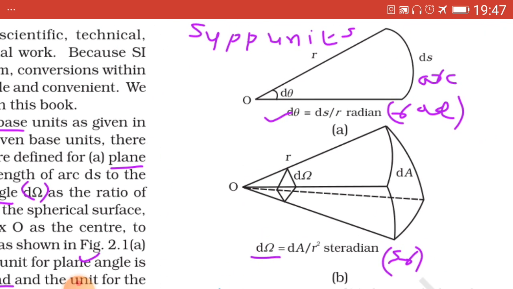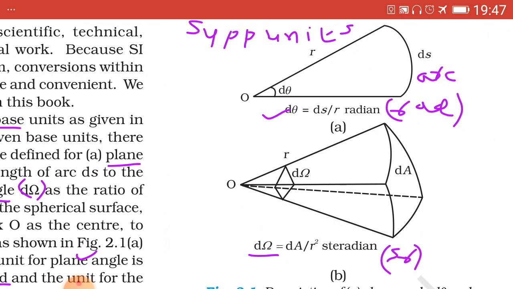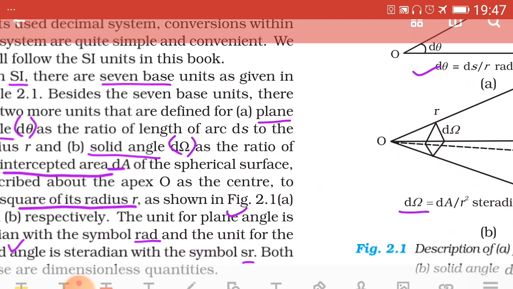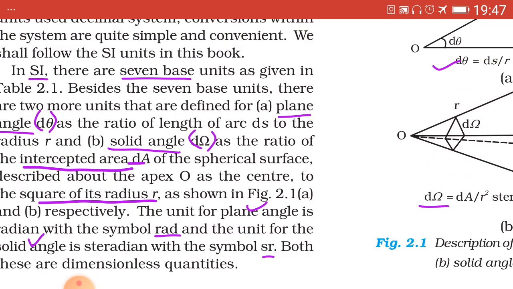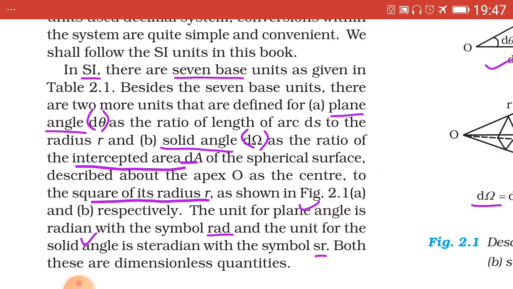Here these are the 2 diagrams. Supplementary units. D theta is the plane angle and d omega is the solid angle. Now we define those angles as given here.